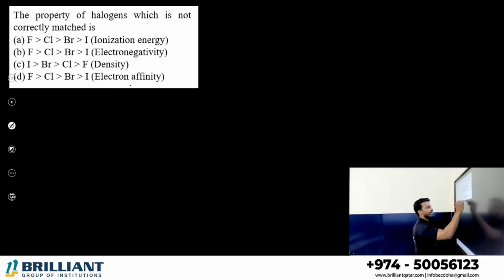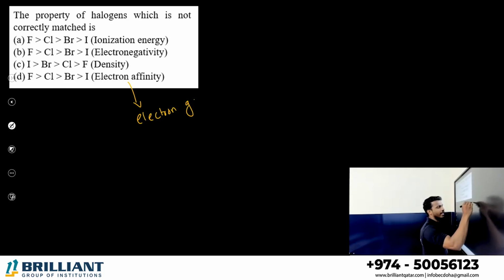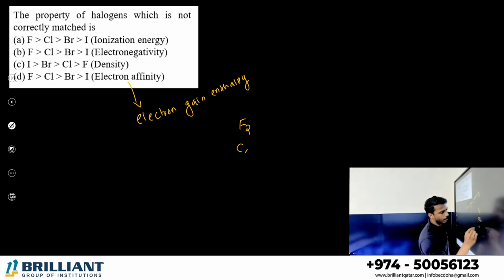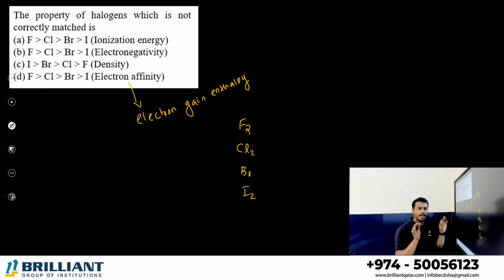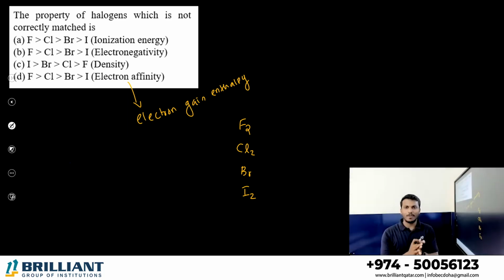Electron affinity. What is electron affinity? That is nothing but electron gain enthalpy. Dear student, if you want to write the electron gain enthalpy of a halogen family, you please interchange fluorine and chlorine, okay?